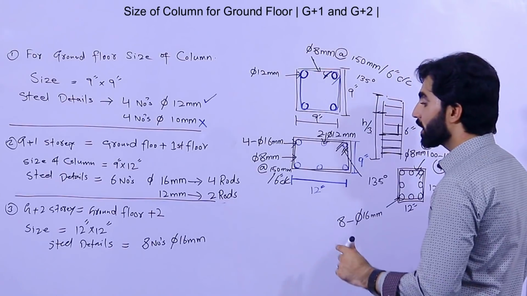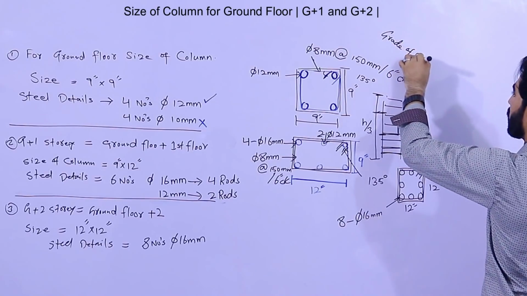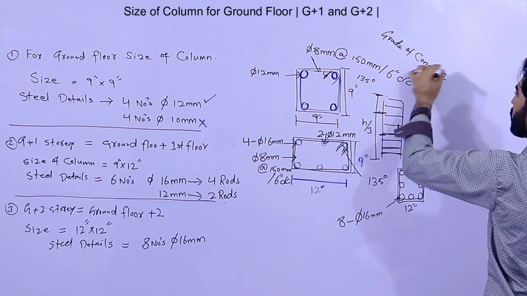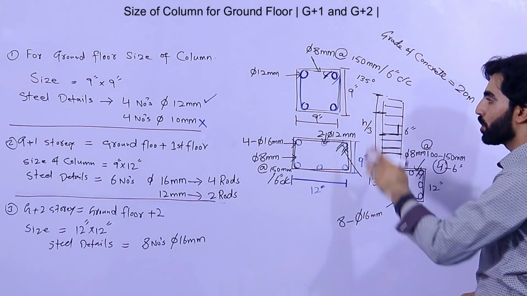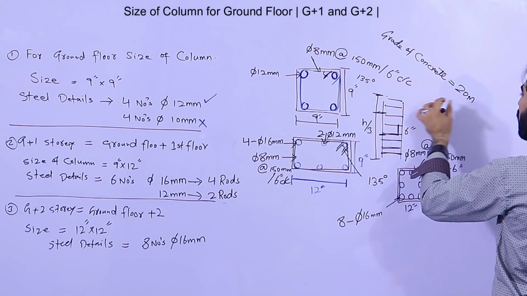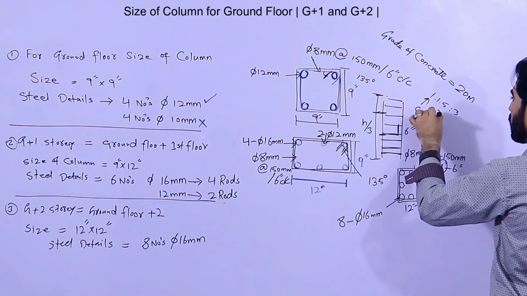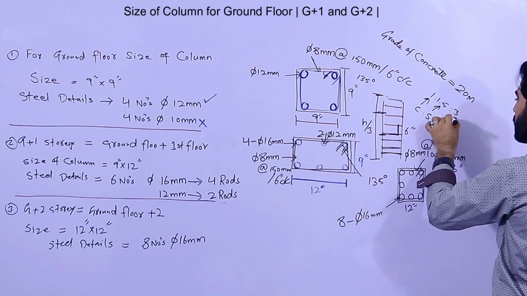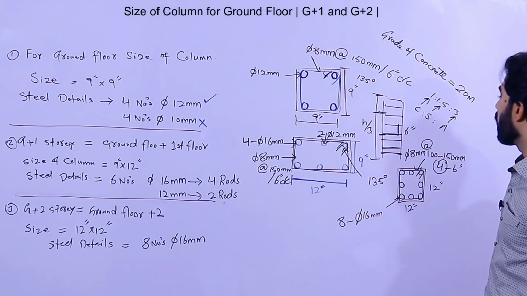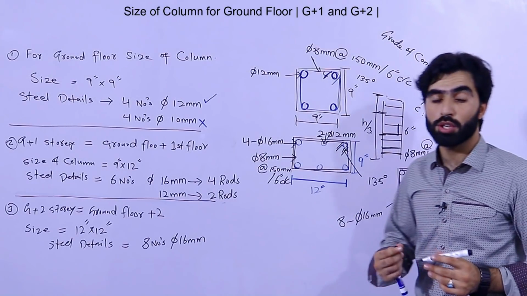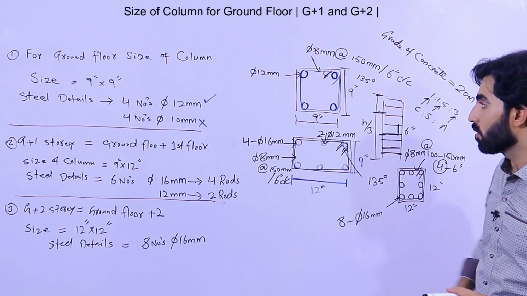Got it? So in that case, guys, grade of concrete is very important. So grade of concrete should be M20 for all, for G plus 1 story, ground floor and G plus 2 story, where the ratio of M20 grade concrete is 1:1.5:3, where 1 is cement, 1.5 is sand, and 3 is aggregate. Okay. So also the water cement ratio should be 45 to 60%. Okay, so this is also very important.